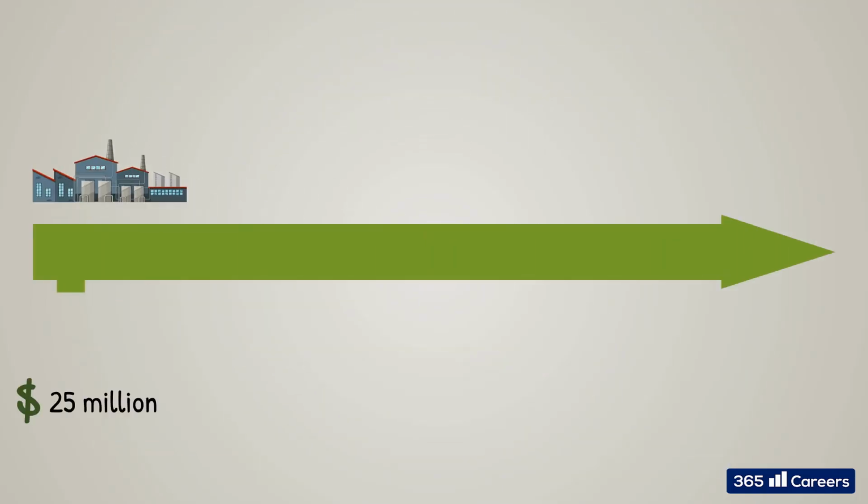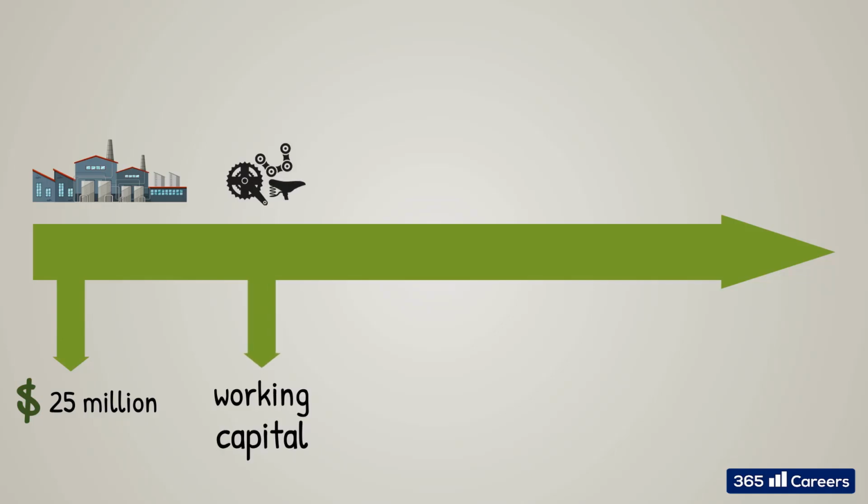Imagine our company intends to build a plant assembling bicycles, and that the plant would cost an estimated $25 million. The first cash flow we would have would be the capital outflow of $25 million. We must invest to build up the fixed asset. Once the plant is ready, working capital would be needed, right? We can't simply assemble bicycles without buying some parts and holding a certain amount of inventory. It is reasonable to expect that every project like this one would require a certain amount of working capital, which would be blocked throughout the project's lifetime. So that's an additional investment required.